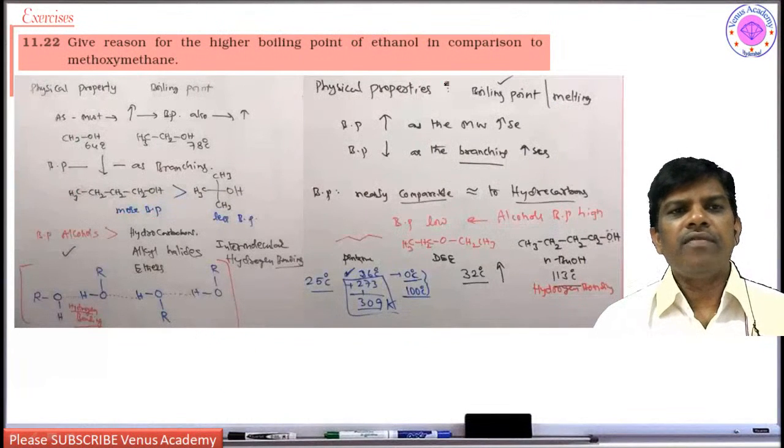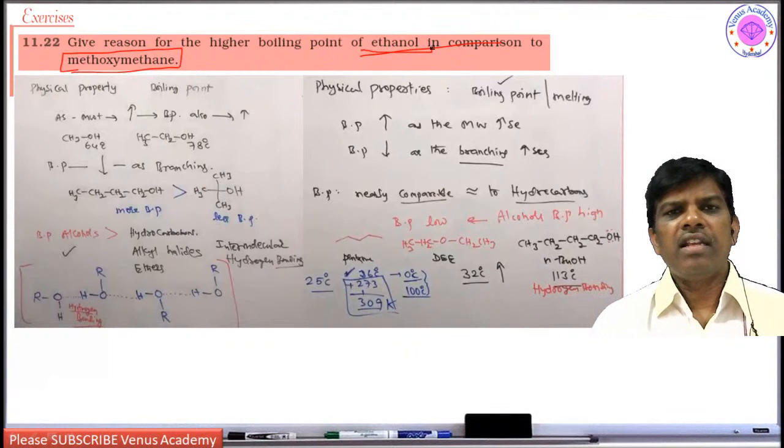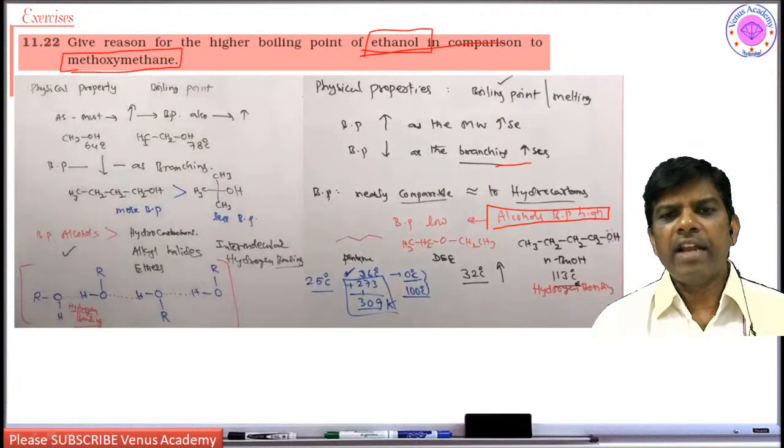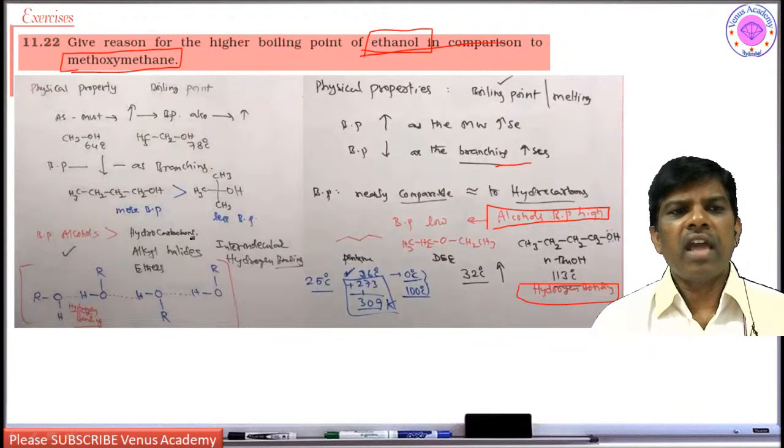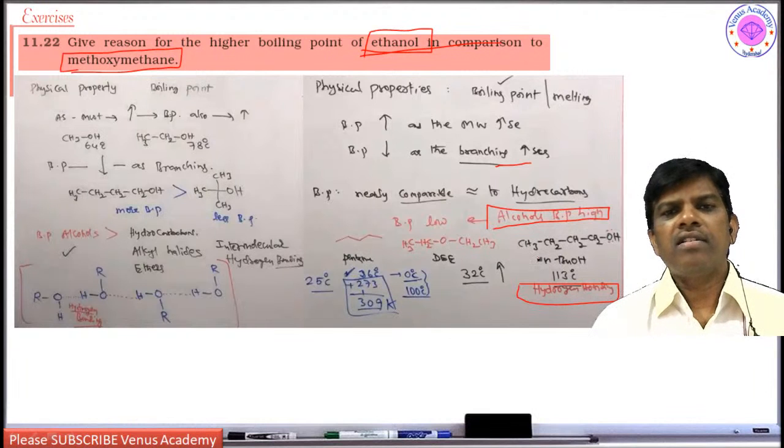Next, give reason for the higher boiling point of ethanol in comparison to methoxymethane. Methoxymethane is going to have a lower boiling point than ethanol. Ethanol has a higher boiling point because of intermolecular hydrogen bonding. Alcohols have hydrogen bonding, whereas ethers have no hydrogen bonding. That is why alcohols have a higher boiling point than ethers.